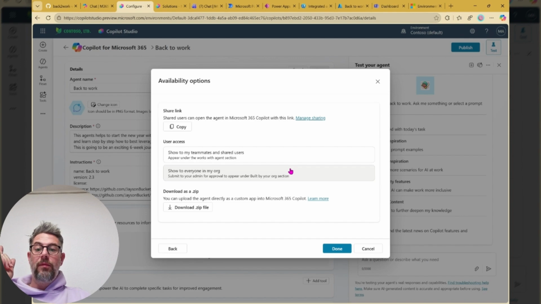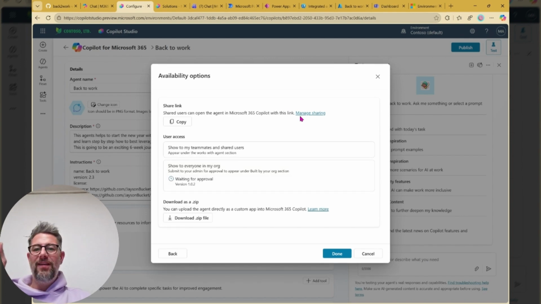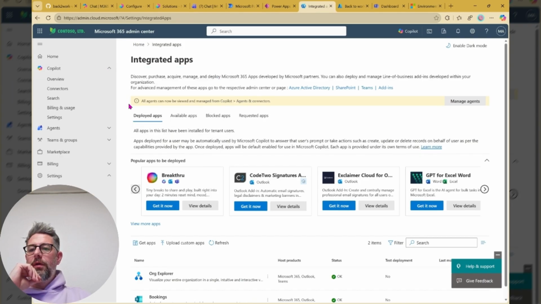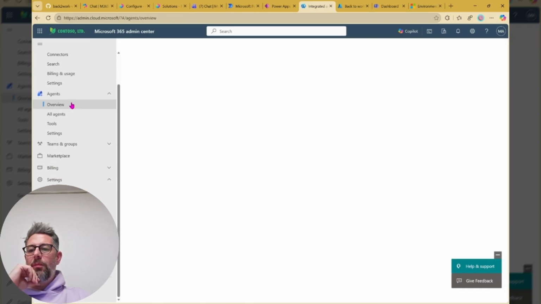And now we're moving into our role as tenant administrator, going into the Microsoft 365 admin center. Hope you already know the new possibilities in here. Really like that. Now all agents in one place.